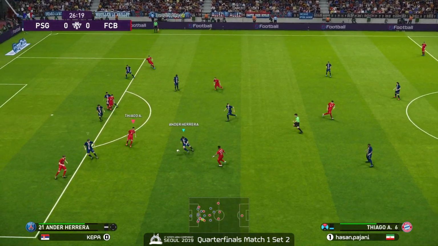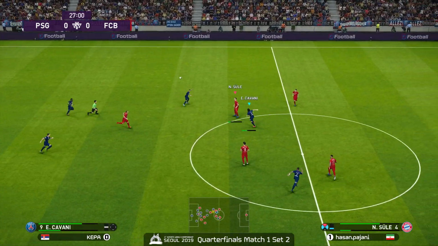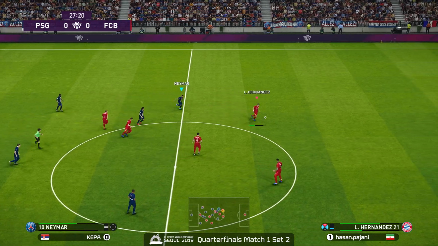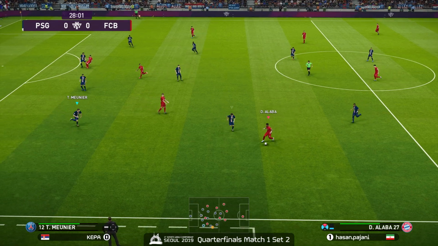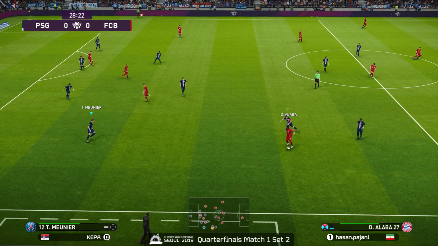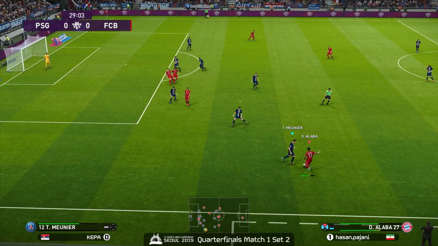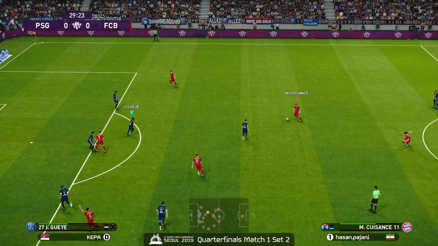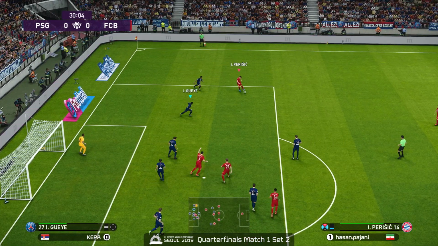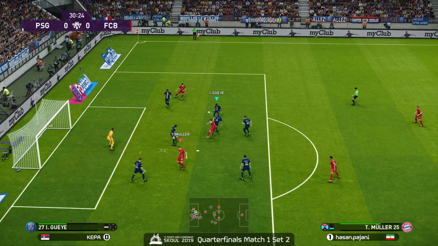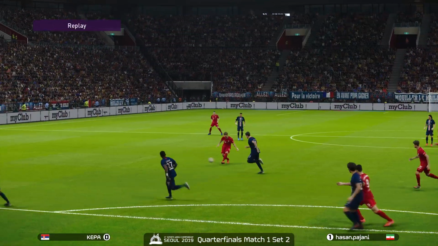Perisic can't get it to the net fast enough, so he decides to turn it back around, back out. Cuisance, Martinez, over to Alaba at the front of the box, but intercepted. Meunier back out to Neymar, but it bounces past. A little bit too much heat on that. So now control back to Hassan. Alaba, with his great pace as a left back, looking for some space. Passes on to the weak side. Now Perisic looking for an opportunity. Lewandowski, right in the center of the box. Oh, no control, lost but out of bounds.